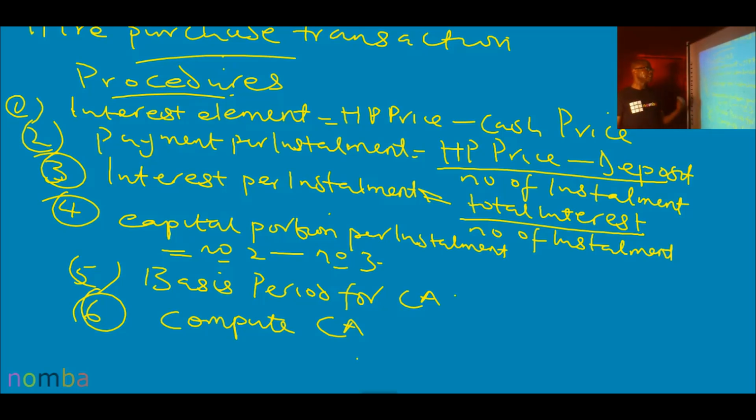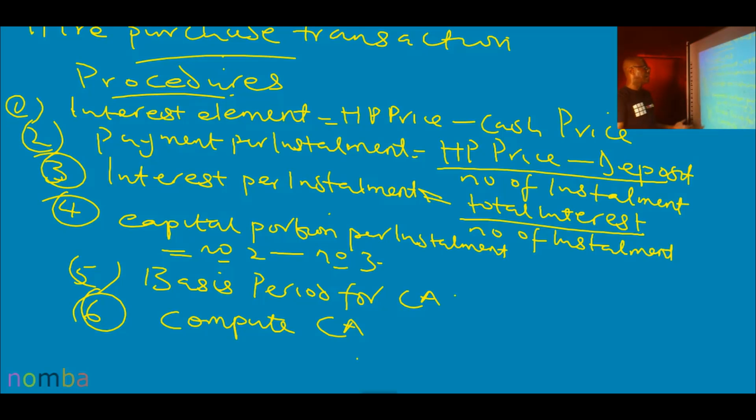And remember, it is the capital portion that is granted capital allowance, that we enjoy capital allowance. The interest element is out of it. Is that okay? So, when we go into question and answer, we'll look at the question that will show this.